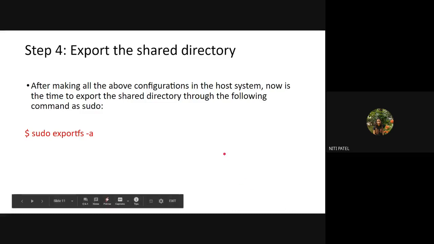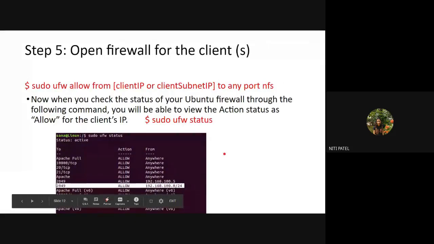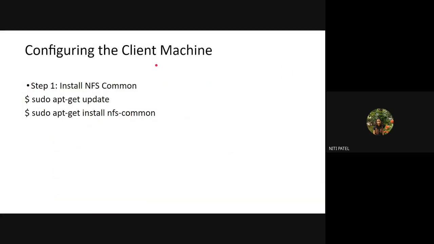After that, what will the client machine do? It will check the status of the file which is getting transmitted. Once it is transmitted to the machine, it will come to know the IP address of the server from where the data is received. So this was all with respect to the host machine, that is the server. Your server machine is also called the host. Now we'll see the second part, what configuration your client machine has to do to take this share folder from the server machine.